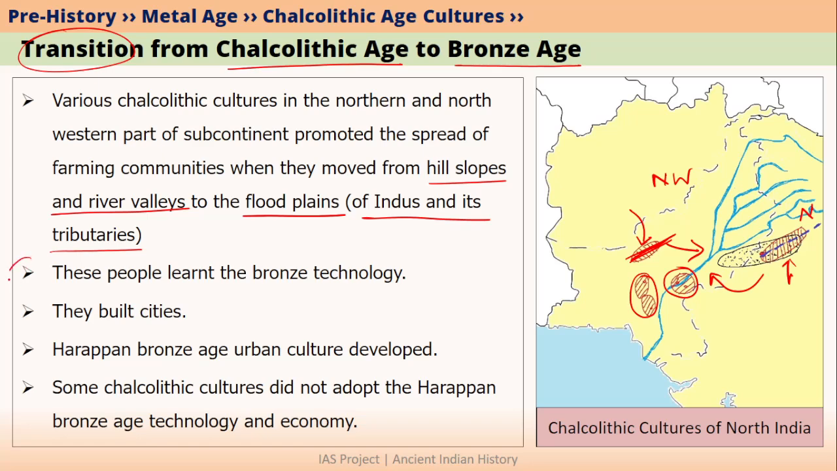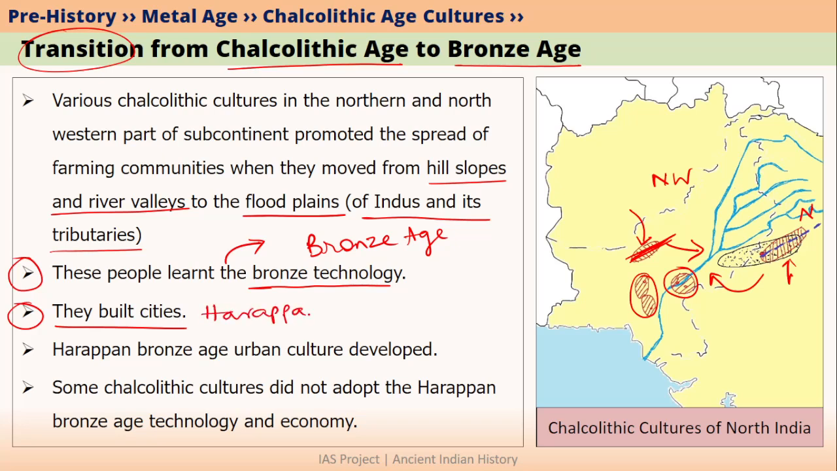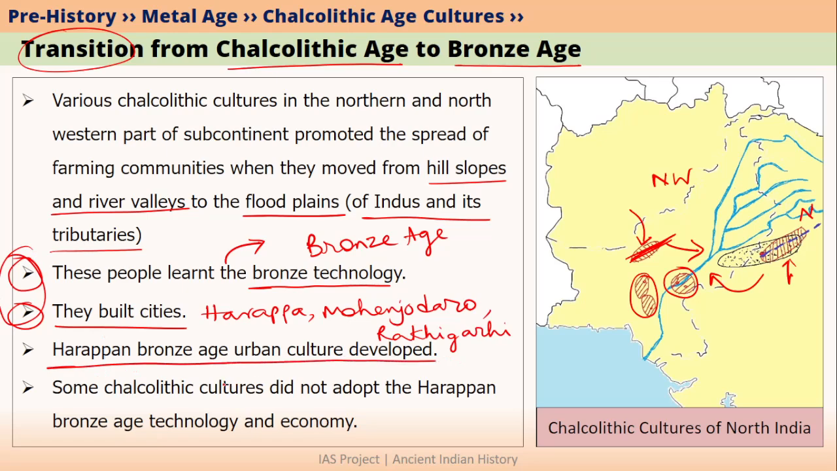In the flood plains of Indus, these people learnt how to use bronze. So with this, what happened was, the Chalcolithic age changed into Bronze Age. So in the Bronze Age, these people built very large cities. For example, they built Harappa, Mohenjo-daro, Rakhigarhi and other major cities which we have already discussed in Indus civilization videos. So with these two steps, what happened was, now the Harappan Bronze Age urban culture has started.